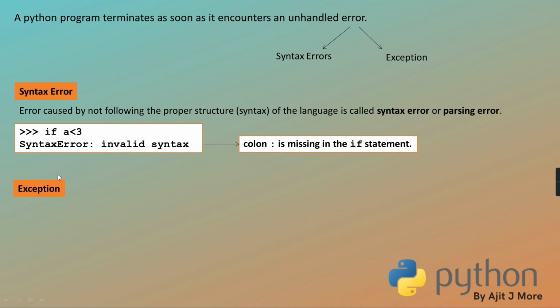And second comes exception. Now exception means your program has terminated because you have not handled the error. But it is terminated not because of a syntax error. Means your program is perfectly fine, grammar is followed, but still it terminated. So that is exception. Getting? So errors that occur at runtime after passing the syntax test. Syntax test is done, syntactically it is correct, and then also during execution it has stopped. So that is called exception.